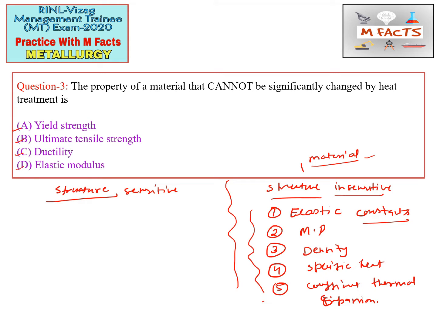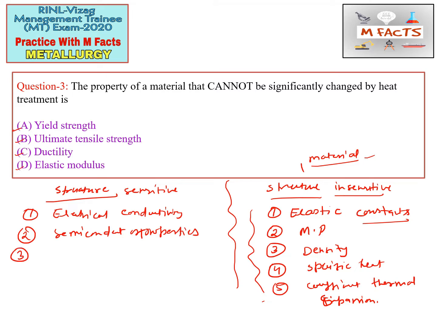Among structure sensitive properties, we can write all the electrical properties, such as electrical conductivity, and all the semiconductor properties. The next thing is all the mechanical properties.